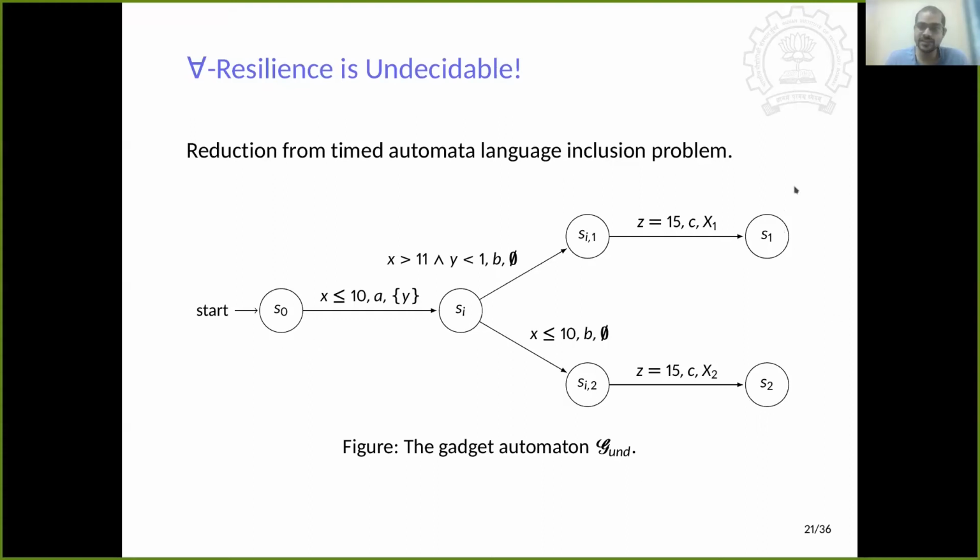Now, when we feed the S1 location with the timed automaton A1, and S2 with the timed automaton A2, then it is not very difficult to see that if we solve the forward resilience with 2 steps for this whole automaton, including A1, A2 and the gadget, then we will be able to solve the language inclusion problem of A1 and A2.